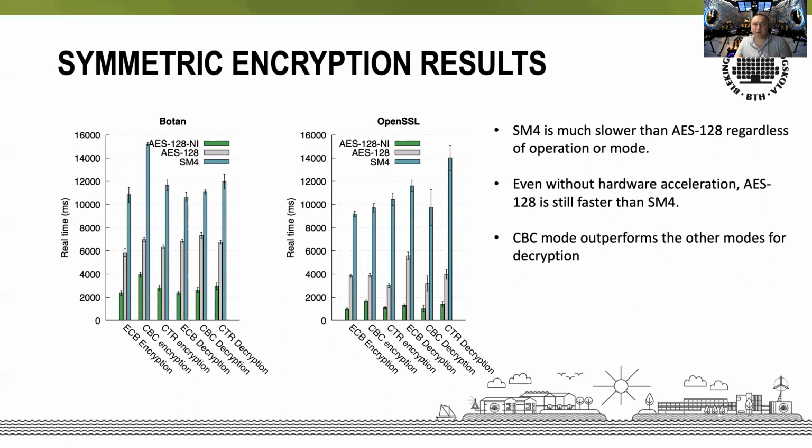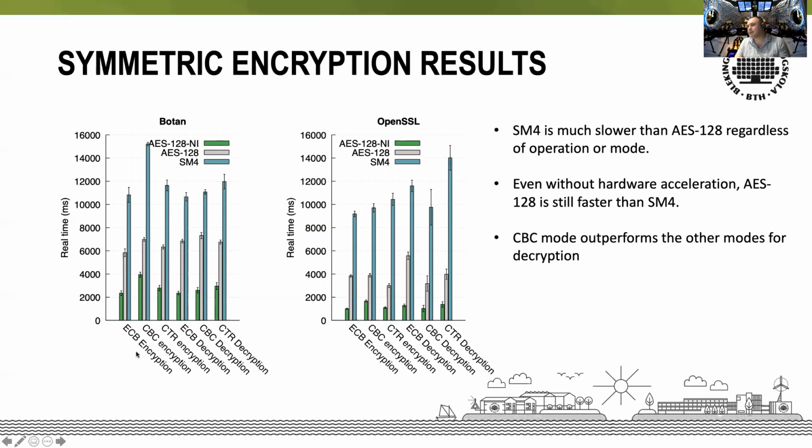Finally, here we have the results for symmetric encryption. Again, we have groups of 3 here. To the left is BOTAN, to the right is OpenSSL, but the groups of 3 here represent, again, the algorithms that we are comparing. In green, we have AES-128 with acceleration capability. With gray we have vanilla AES, and blue, it's SM4.